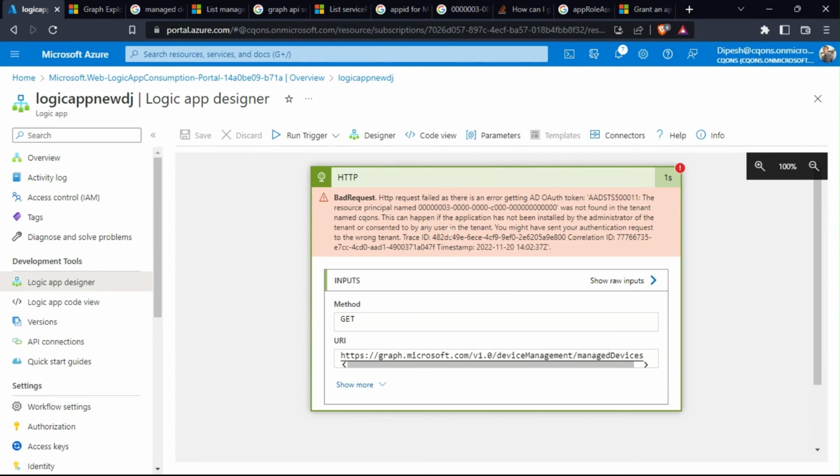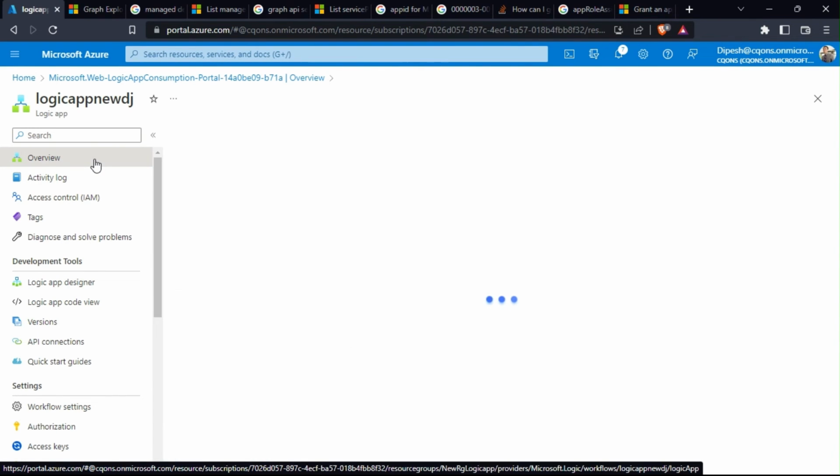Okay, it still gave us the error. Okay, looks like it was not found. This particular Graph API audience was not found. Let's see.